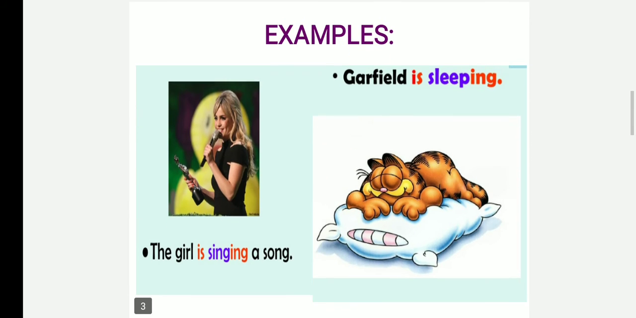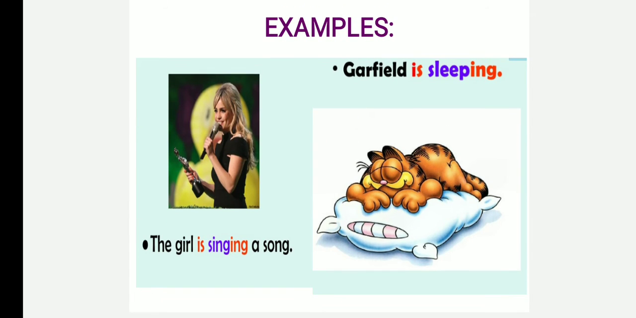Next, we are going to see a few examples in order to make clear the structure of present continuous tense. The girl is singing a song. Look at the picture, what she is doing. I think by holding the mic, she is singing a song. In order to represent the action that is happening at that time, we use present continuous tense. The girl is singing a song.